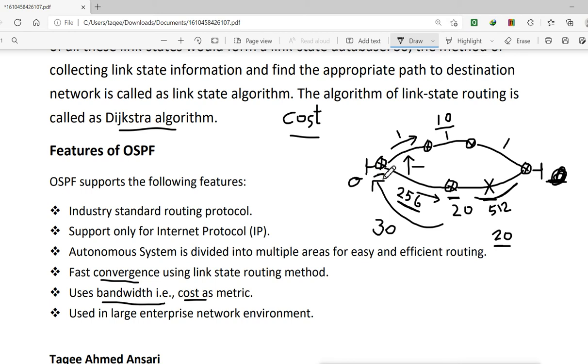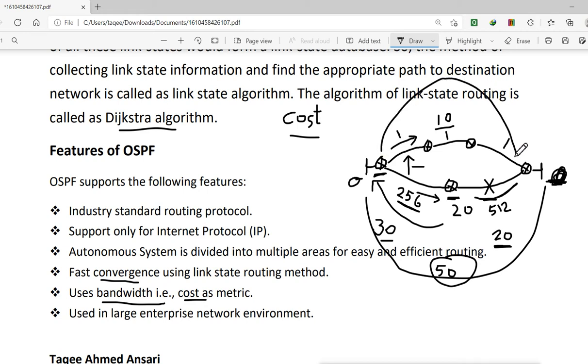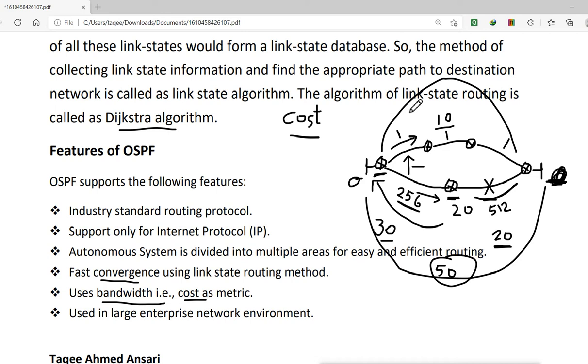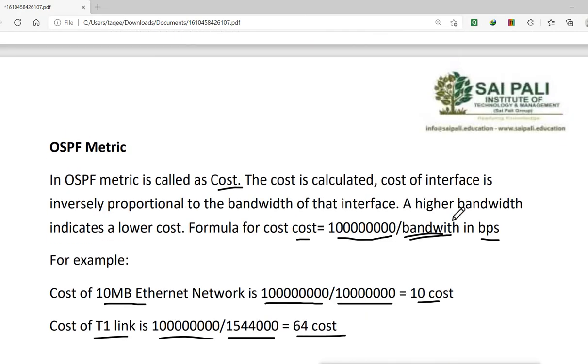Suppose it has calculated the cost for this link is 30. So for this router to reach this router is 30, and for this router to reach this network is 20. So the total cost will be 50 for this router. If this router wants to reach this network, the total cost will be 50. It will calculate the cost for this side, and it will also calculate the cost for this side, and it will see which cost is less. Then it will take that path into the routing table, and then all the data will go from that path. So this is what the metric is.